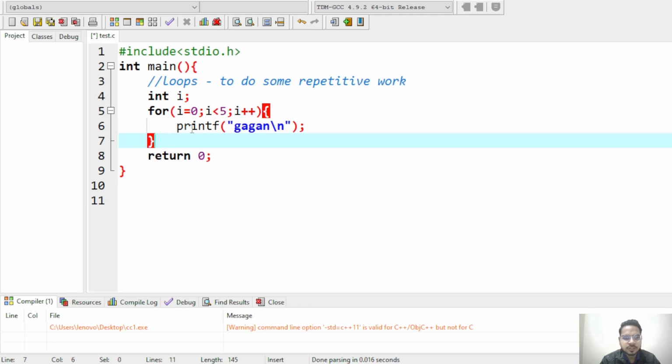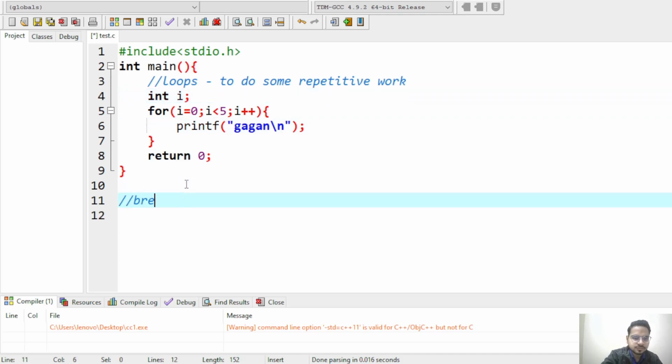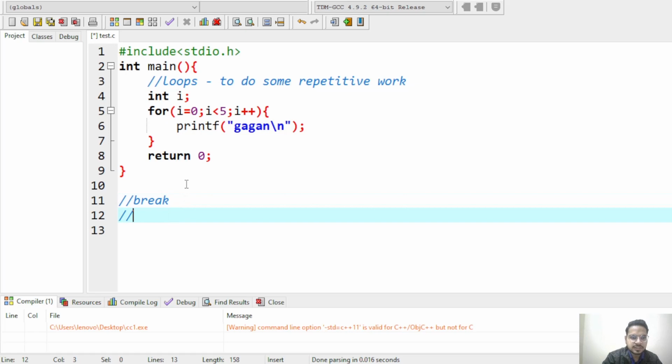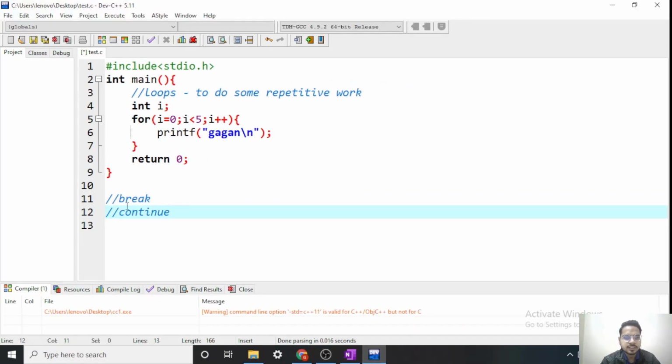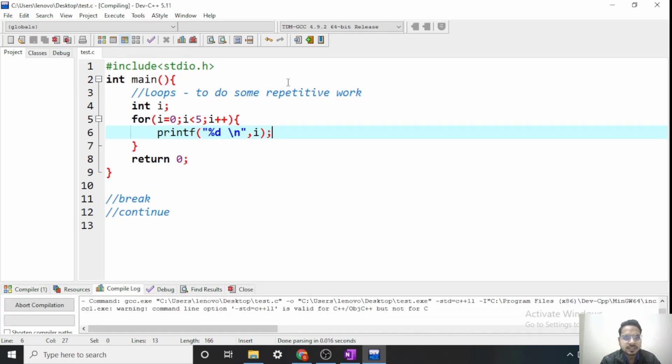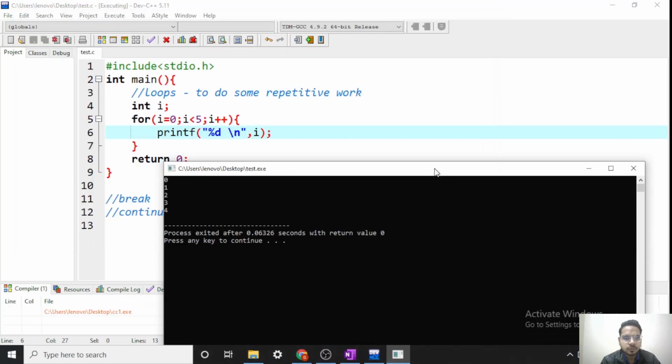Now before nesting of loops, first let's see 2 more important concepts related to this loop. One is the break keyword, and the second one is continue. Now to understand the concept of break and continue, let's modify this loop a little bit. Instead of simply printing Gagan, I am printing the value of I. Let's run this. So what are we getting? We are getting the values of I, 0, 1, 2, 3 and 4.